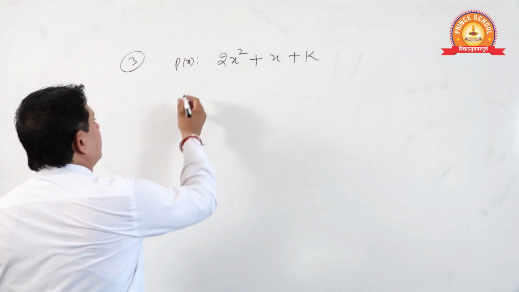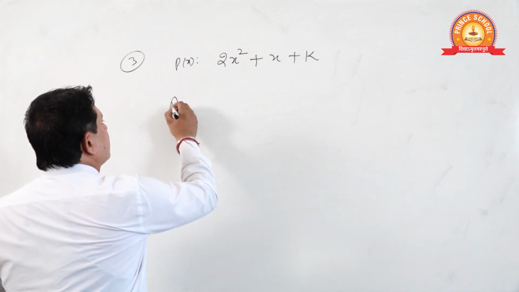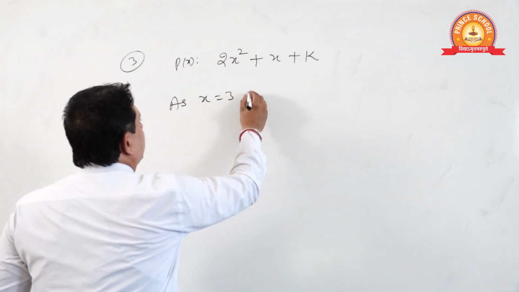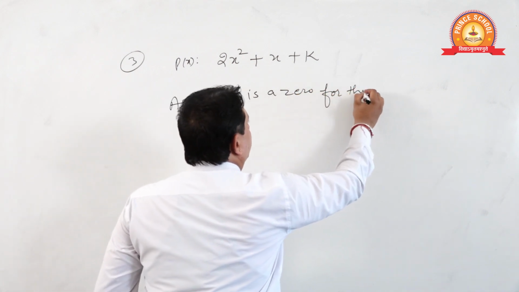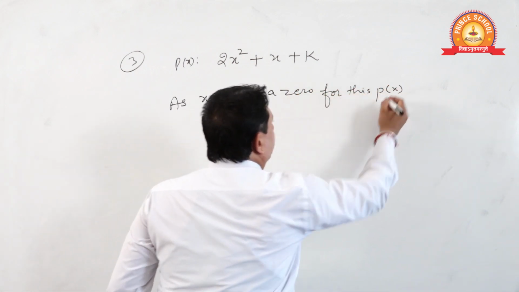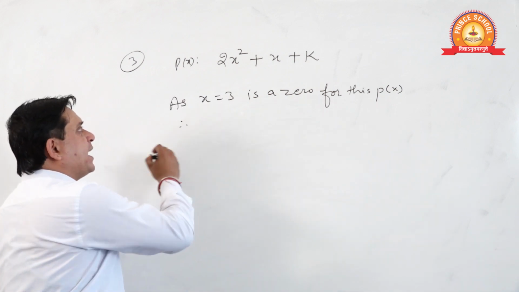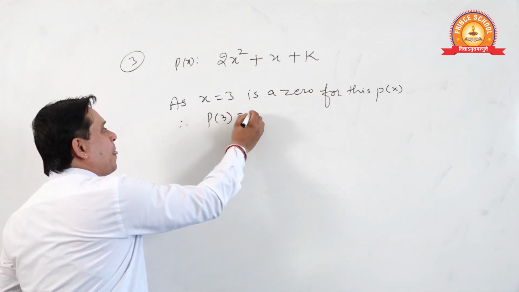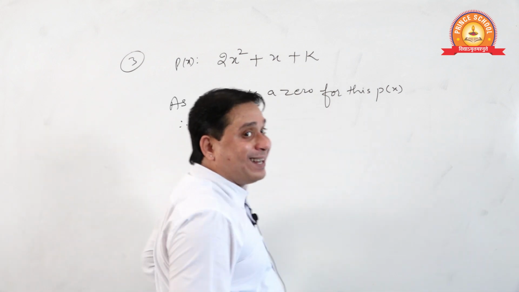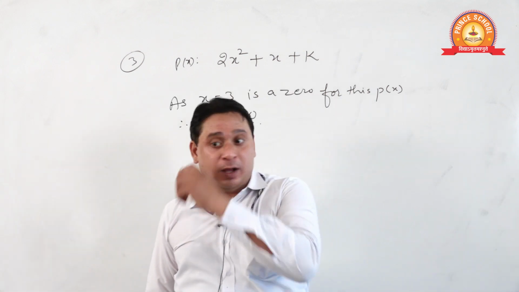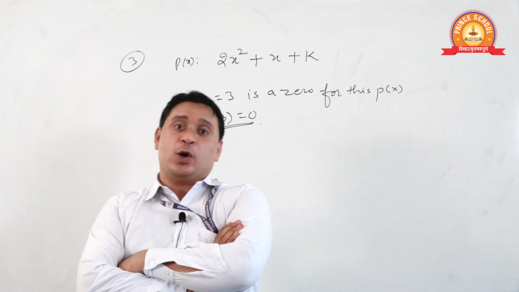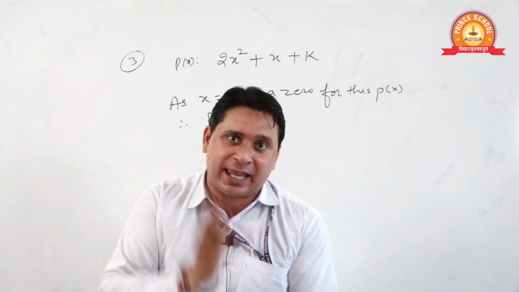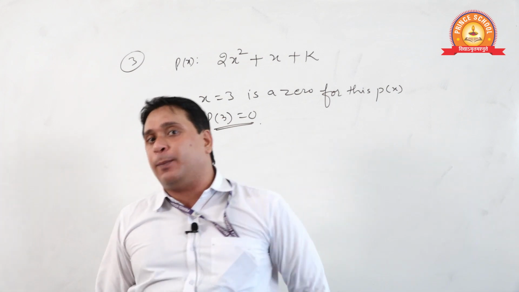Now see students, as x is equal to 3 is a 0 for this polynomial, therefore can I write P(3) is 0? Yes or no? What is the 0 of a polynomial, students? 0 of a polynomial means the value of the variable that makes the whole polynomial 0.